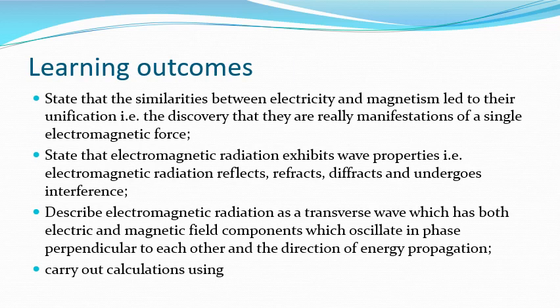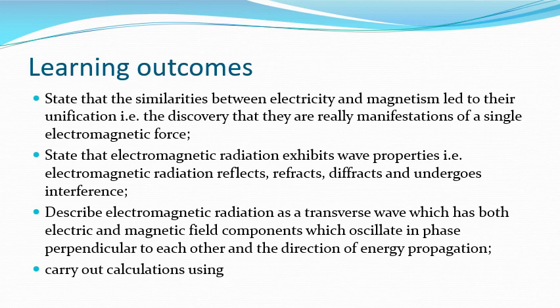What we've briefly discussed in this video is that James Clerk Maxwell linked electricity and magnetism into electromagnetism, that electromagnetic radiation can behave like a wave in terms of interfering, diffracting, refracting and reflecting, or we will also know that it can behave as a particle through the photoelectric effect.